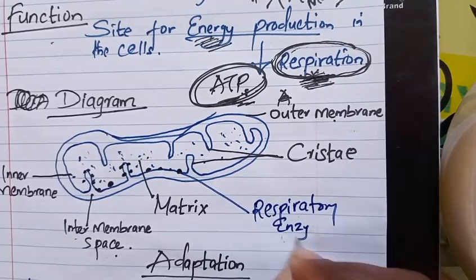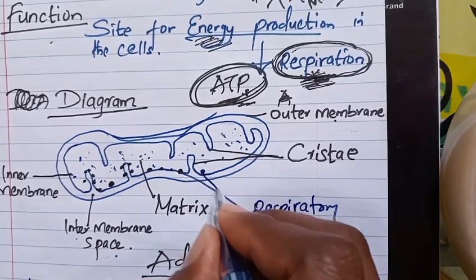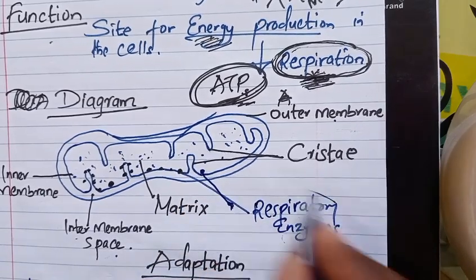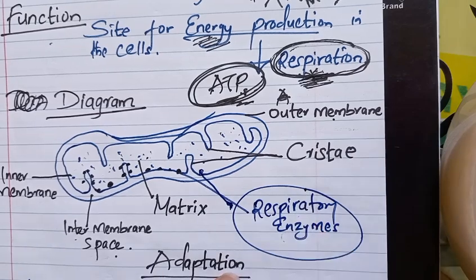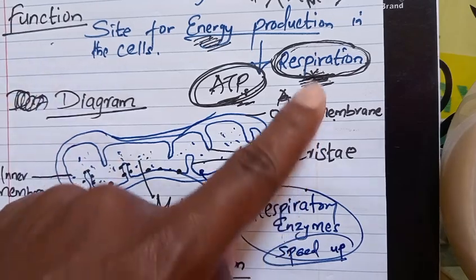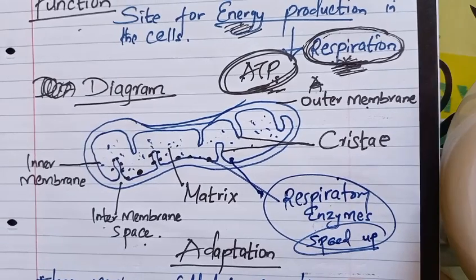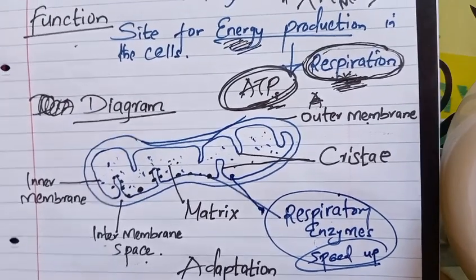And if there are many, I can refer to them as respiratory enzymes. These are organic catalysts. They are going to speed up the respiratory reactions. That's why we call them the respiratory enzymes or the organic catalysts in this structure.